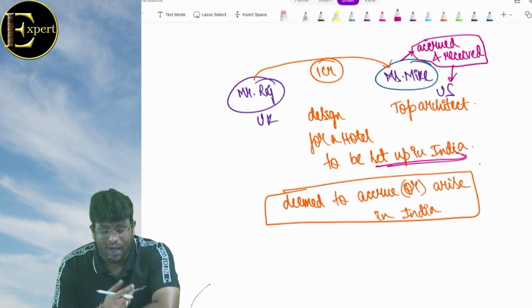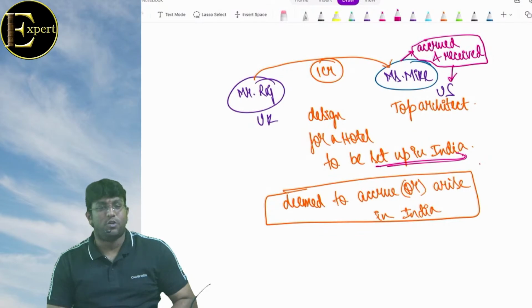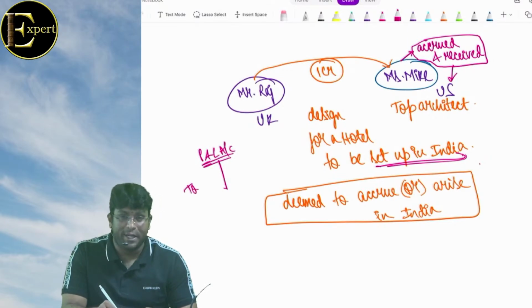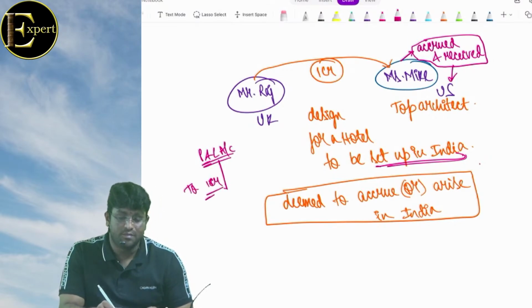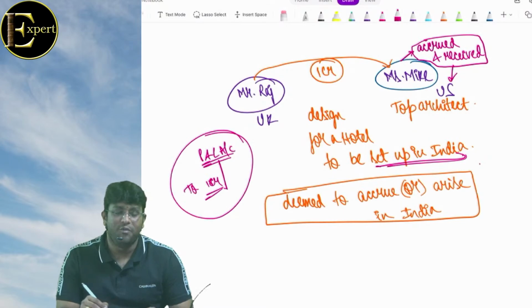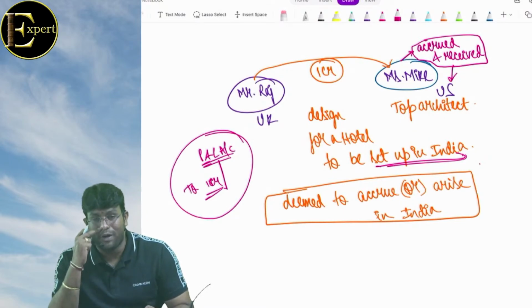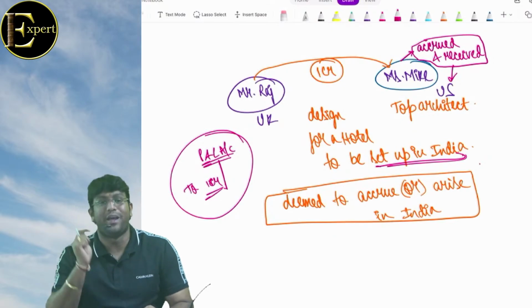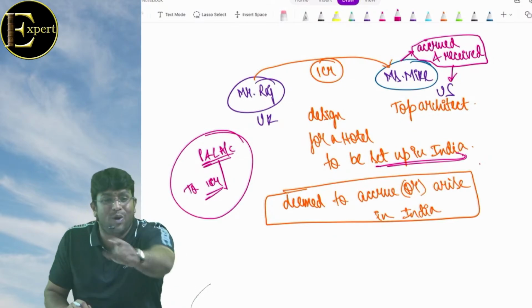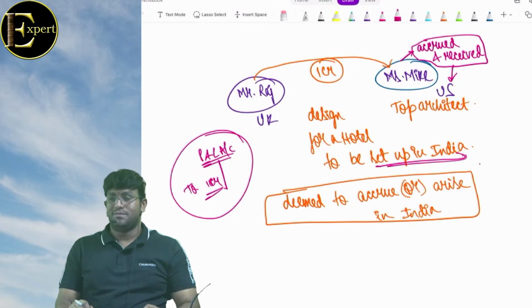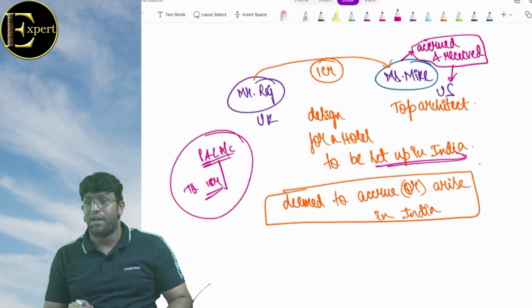You might get one doubt. How will the Indian government get to know that it was paid to a non-resident? What happens is that in India, when you prepare a P&L account, you will show the payment made to Mike of 1 crore. This fellow in India will get a notice saying that you made a payment to a foreigner, it is taxable in India, why did you not deduct TDS? We will call you an assessee in default because TDS is not done.